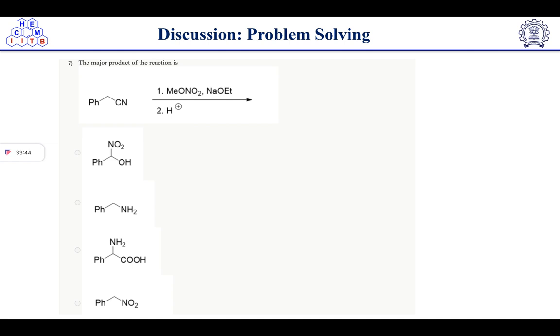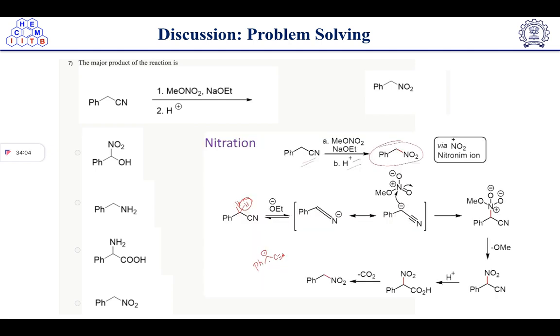The major product of the following reaction is. So here again we have a nitrile group, and on the arrow we have sodium ethoxide and methyl nitrate. Because nitrate is given, a nitration reaction will take place. We have this starting material here, and the same mechanism is given here.